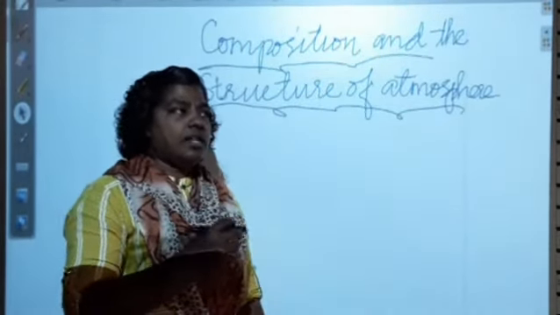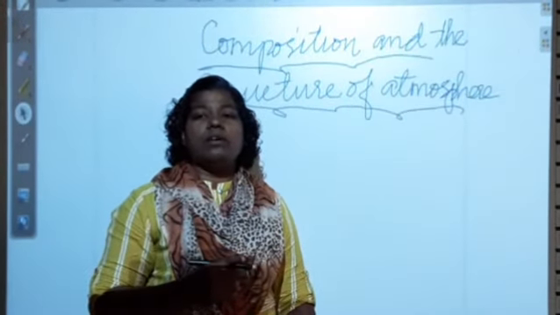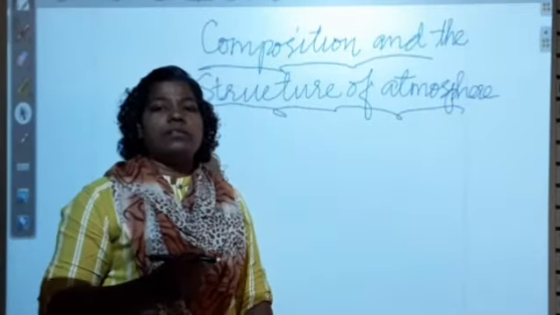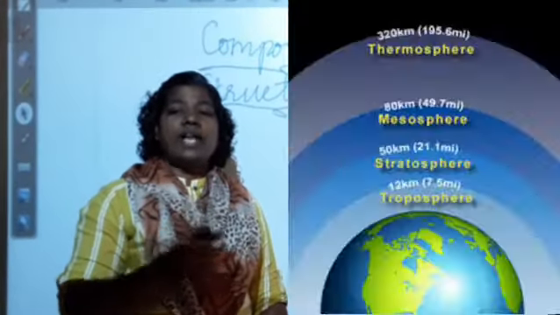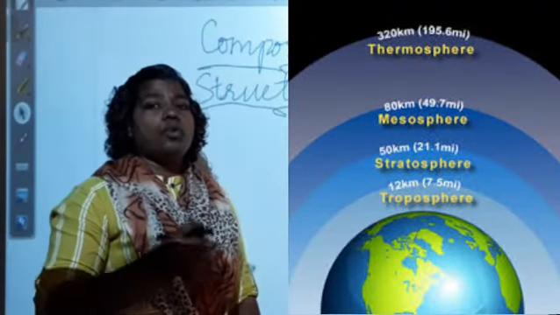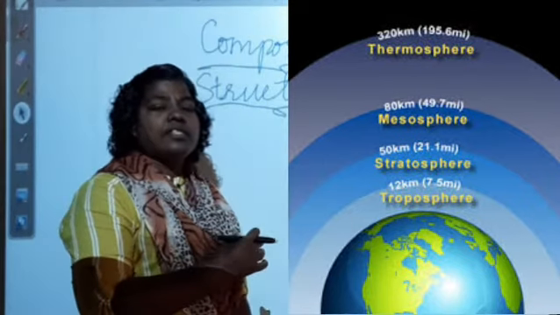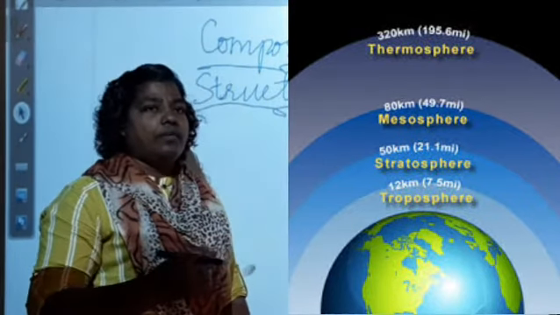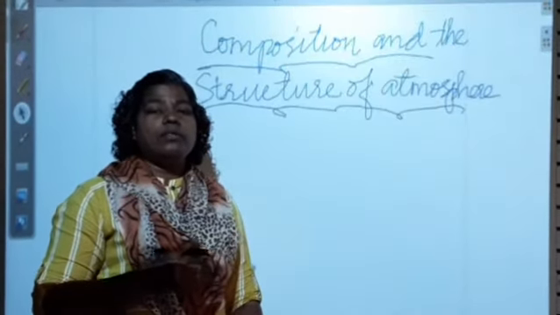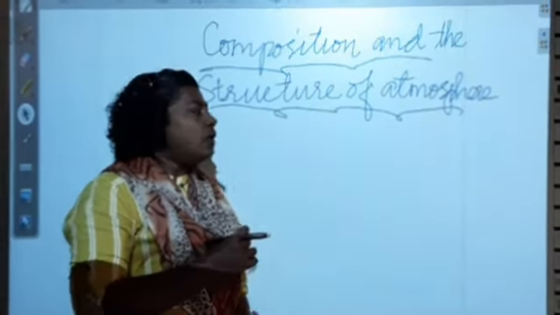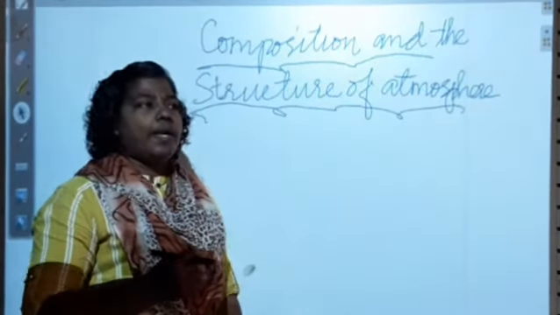Did you understand, children? And I said there are 5 layers. Is it? What are the 5 layers we have seen? Troposphere, stratosphere, mesosphere, thermosphere and exosphere. In that, the first layer is troposphere. Okay, what is the first layer of the atmosphere? It is troposphere.